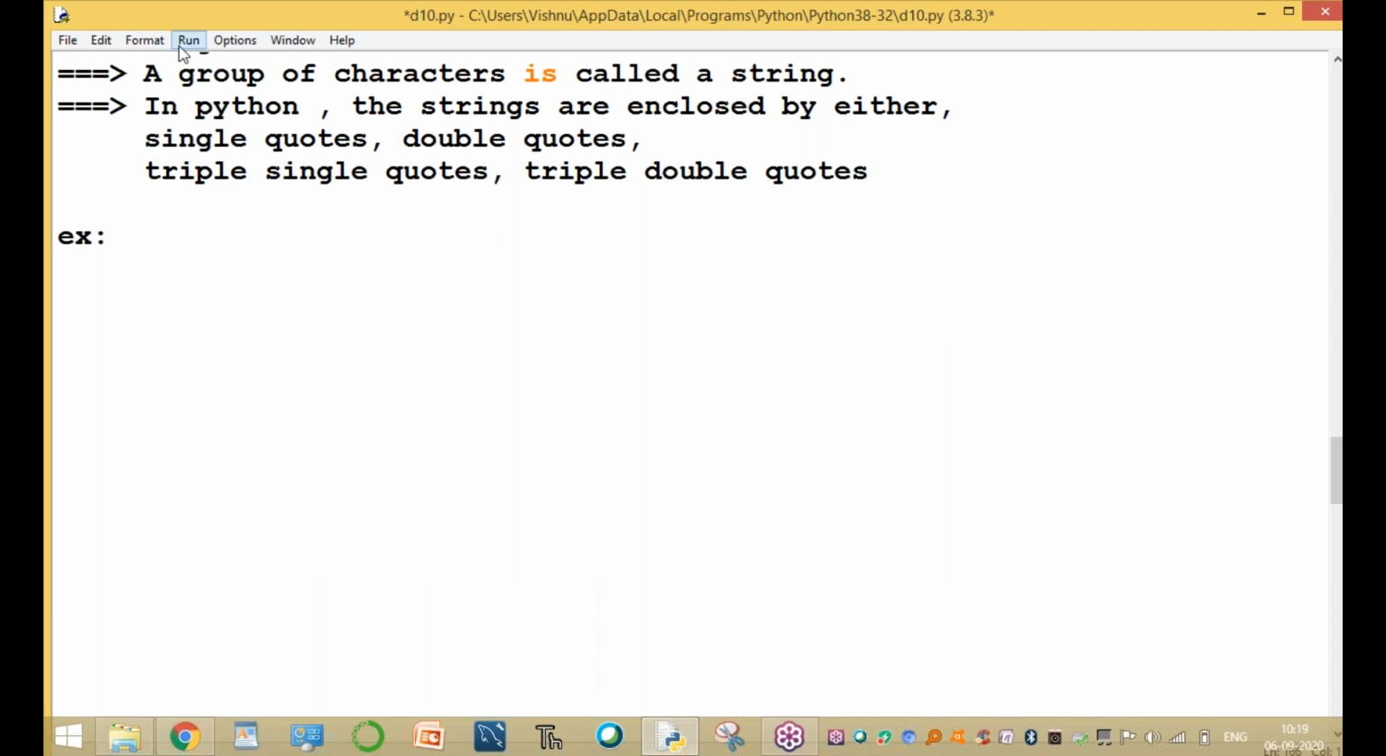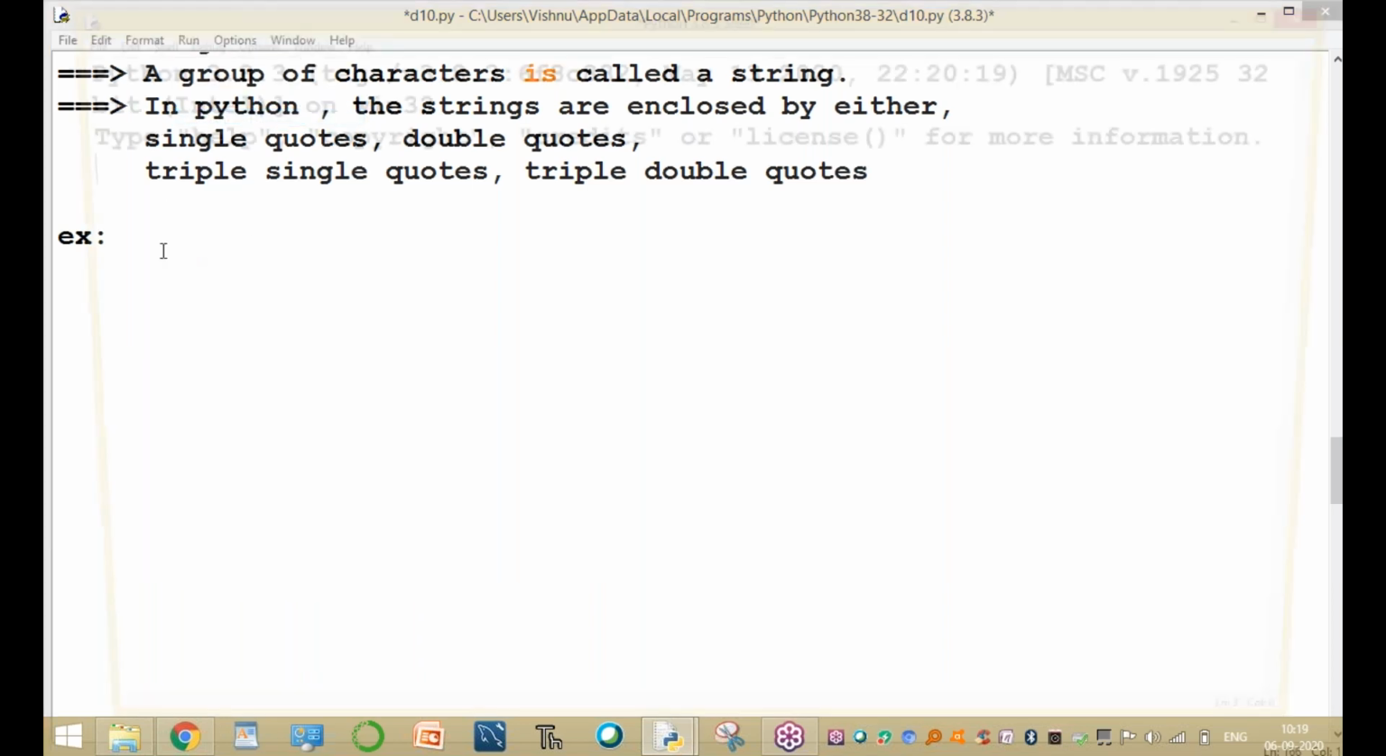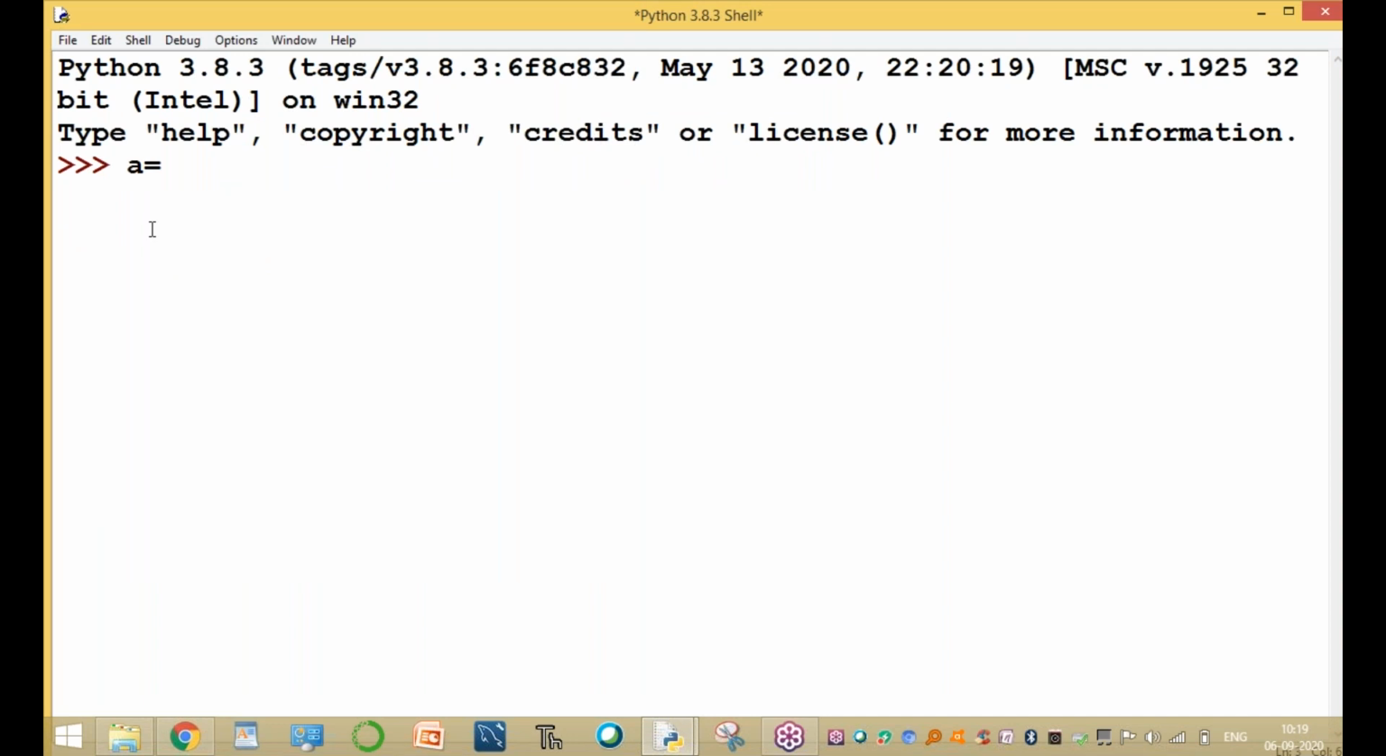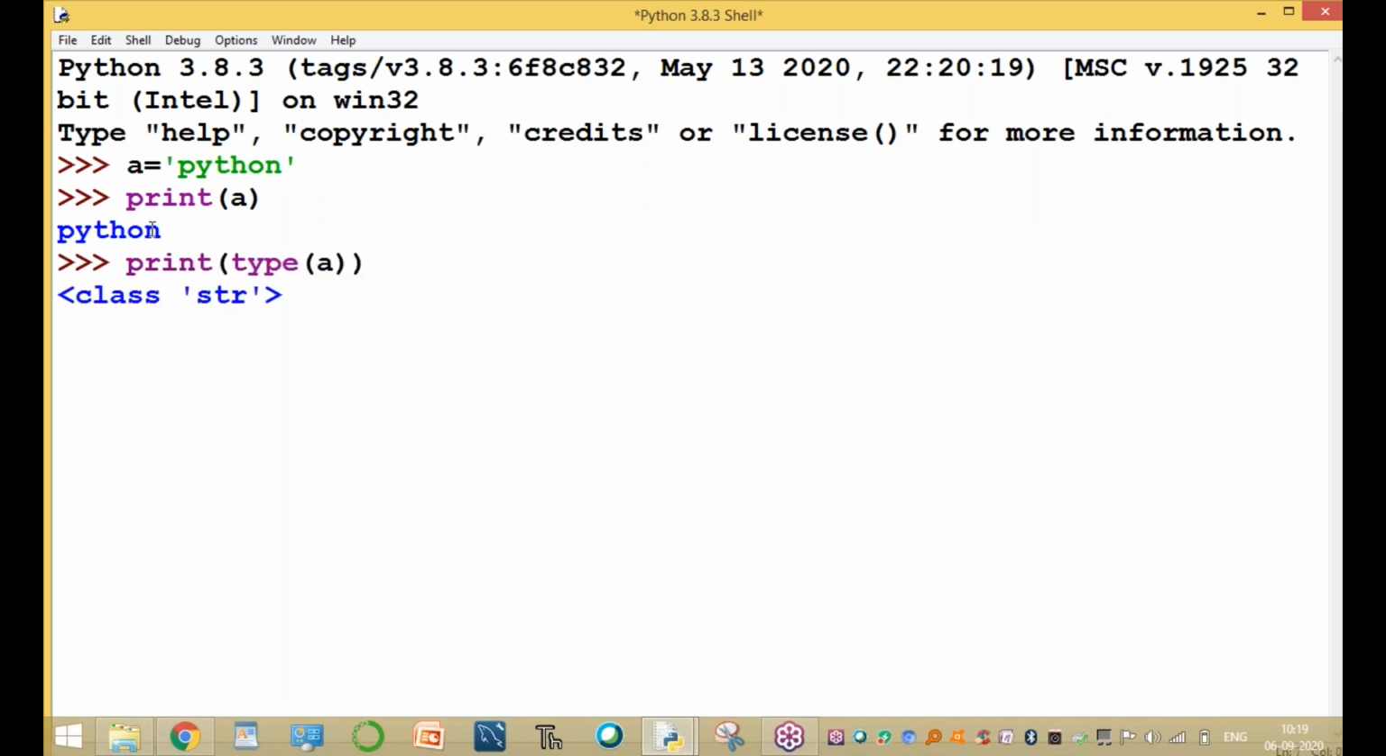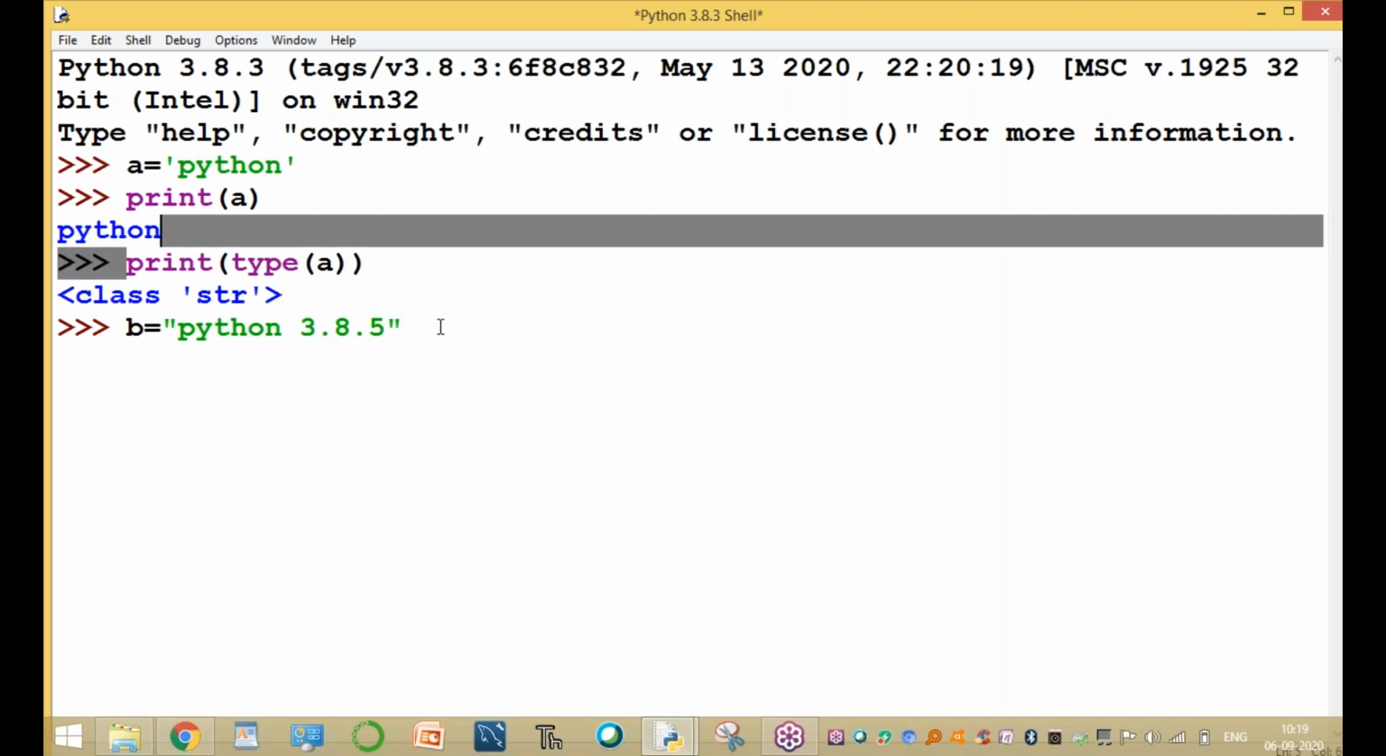Okay. What is the shell? Here, example A equal to 'Python', enclosed by single quotes. Print of A. Data type of A is string. Why? Because a group of characters is enclosed, so it is a string. And another example, double quotation marks. B equal to "Python 3.8.5", let's assume that value. Double quotation, not single quotation. You can write single quotation or double quotation, no problem.